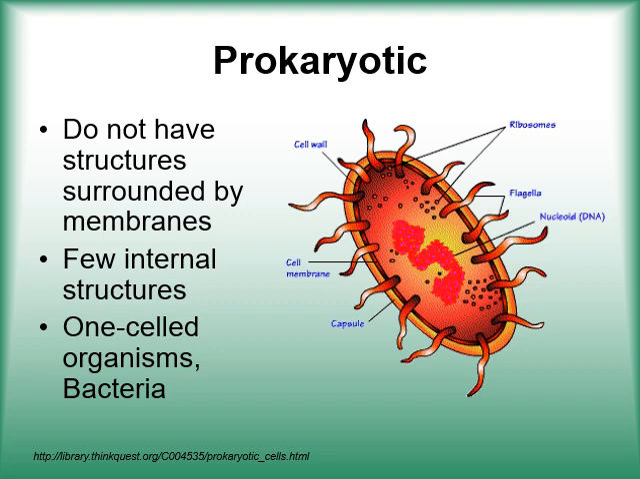Okay, prokaryotic cells do not have structures surrounded by membranes. Yes, in this type of cell the organelles are not bounded by membranes, just like in the eukaryotic cell. DNA is scattered in the cytoplasm, but in eukaryotes DNA is contained in the nucleus, which is surrounded by a membrane, the nuclear membrane. Okay, a few internal structures of a one-cell organism, bacteria.